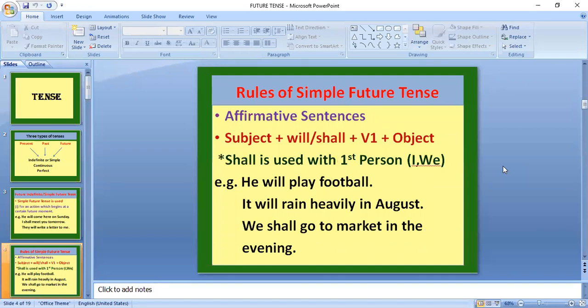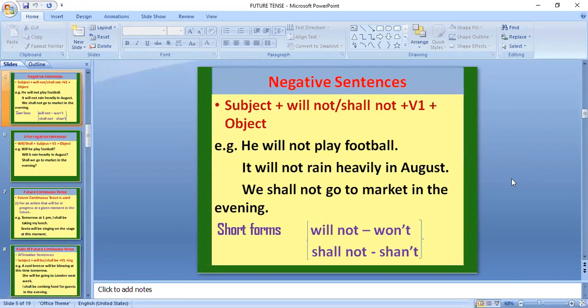Rules of simple future tense are that simple future tense is used in affirmative sentences. In future tense, the formation is first subject, then will shall plus V1 plus object. Shall is used with first person I and we. Example, he will play football. We shall go to market in the evening. Okay. Coming to the next.